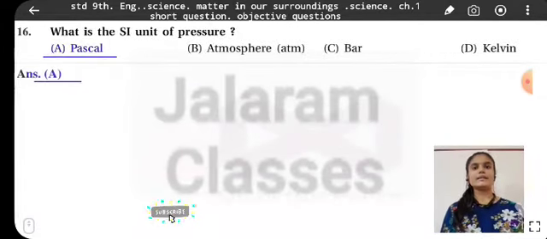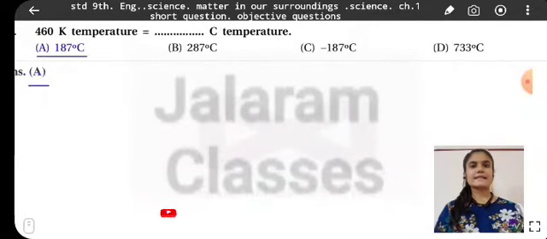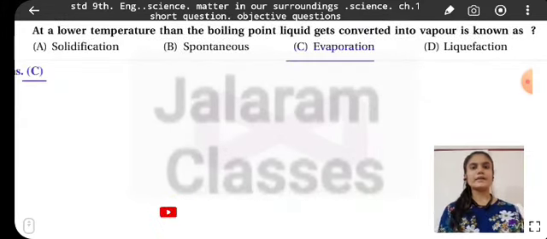What is the SI unit of pressure? Pascal. 1 atmosphere is equal to 1.01 into 10 raised to 5 pascals. 460 Kelvin temperature is equal to 187 degrees Celsius. At a lower temperature than the boiling point, liquid gets converted into vapor, which is known as evaporation.